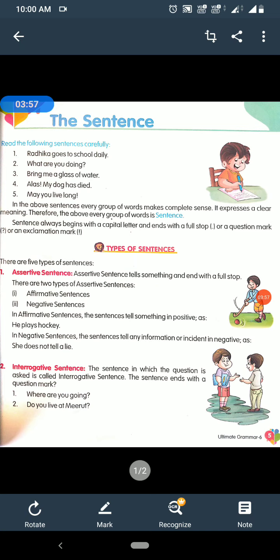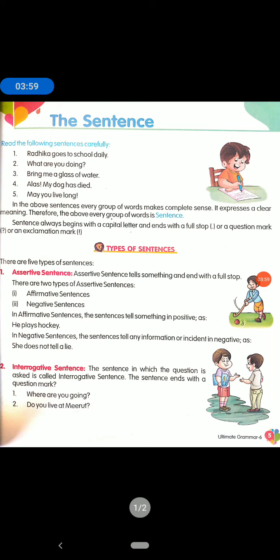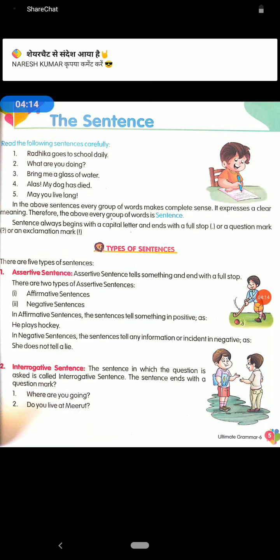So you can see that in these 2 sentences we have asked a question of others: where are you going, with the sign of the question mark, and do you live at Meerut, with the sign of the question mark. The sign of the question mark shows the interrogative sentence.